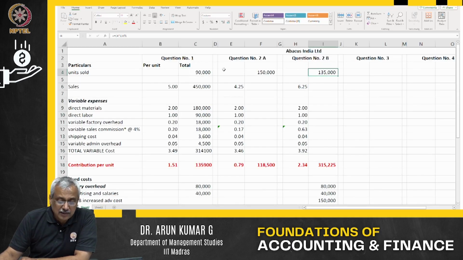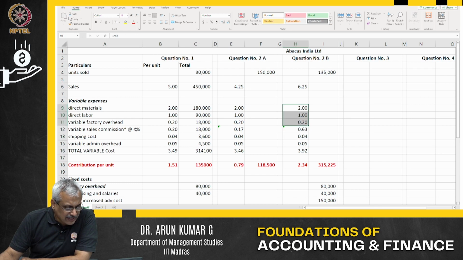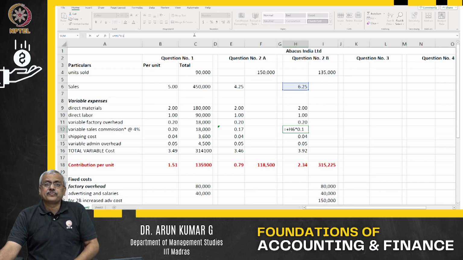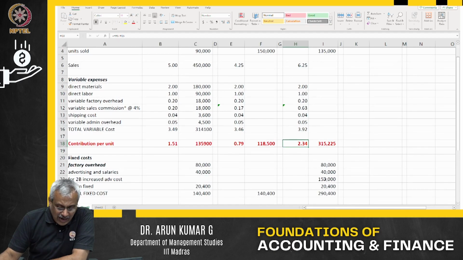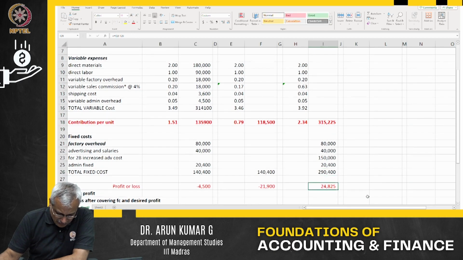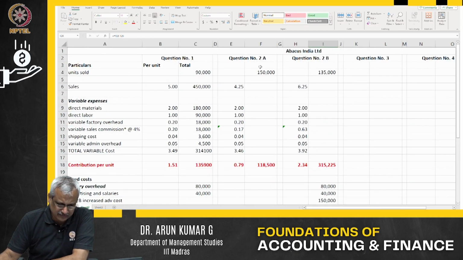The price has increased by 25%, from 5 rupees to 6.25. We kept all the other costs; the sales commission, which was 4%, is now 10%. My contribution is higher at 2.34. My ad budget and fixed cost also increase, and I make a profit of about 24,825 in option 2B. So among the current operation, option 2A and option 2B, option 2B seems slightly better in this case.